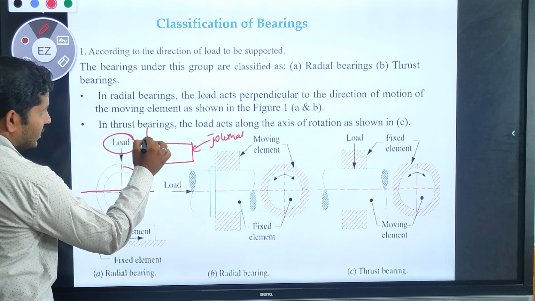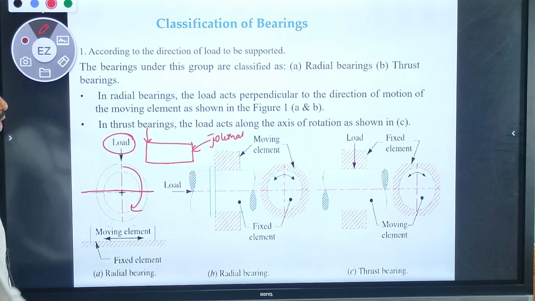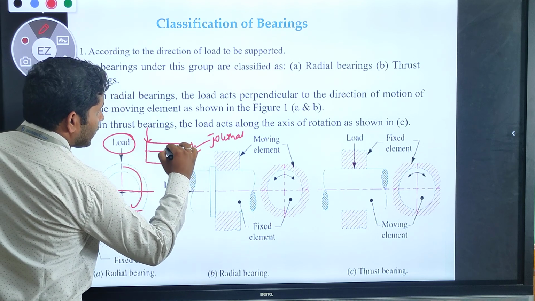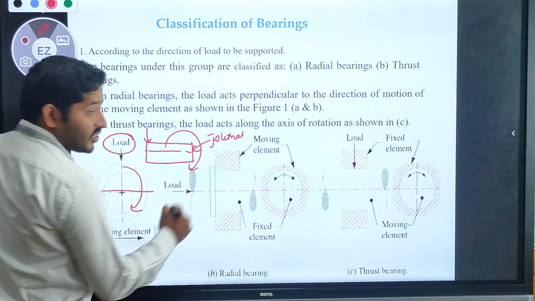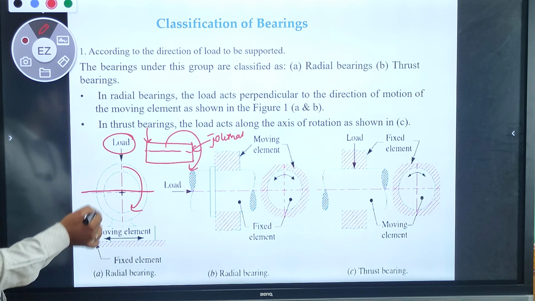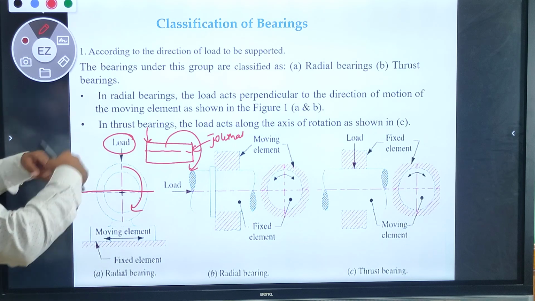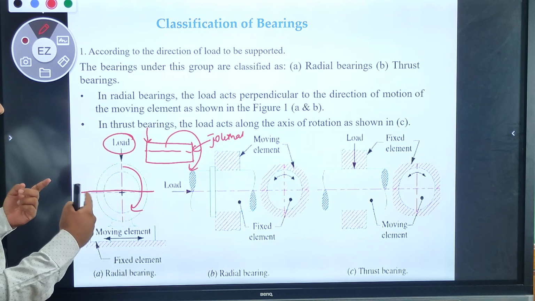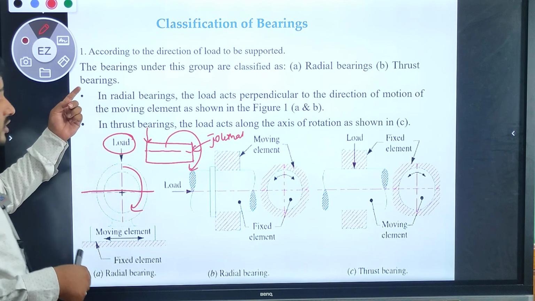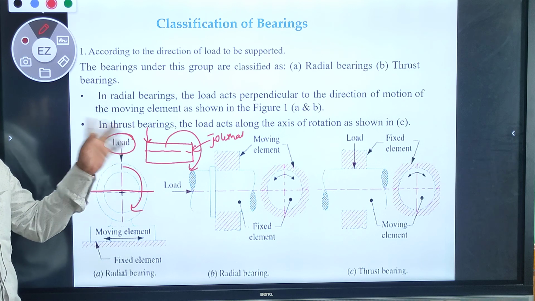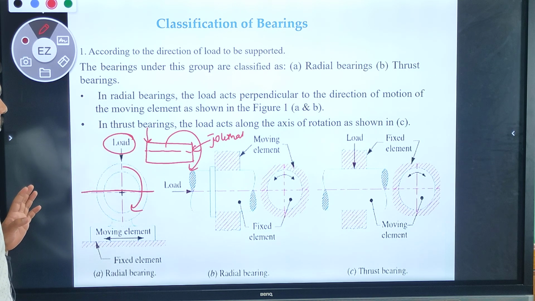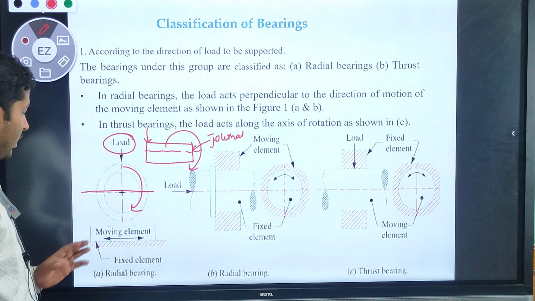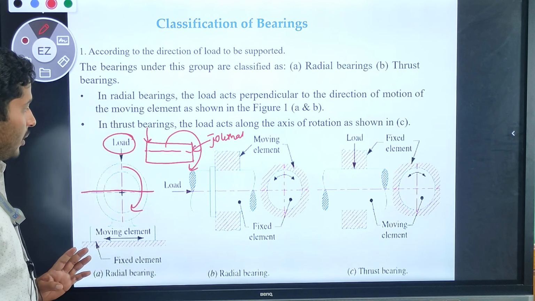The load always acts perpendicular to the direction of motion of the moving element. If this journal is rotating in the clockwise direction, with a radial load acting on it, such a bearing we call a radial bearing.